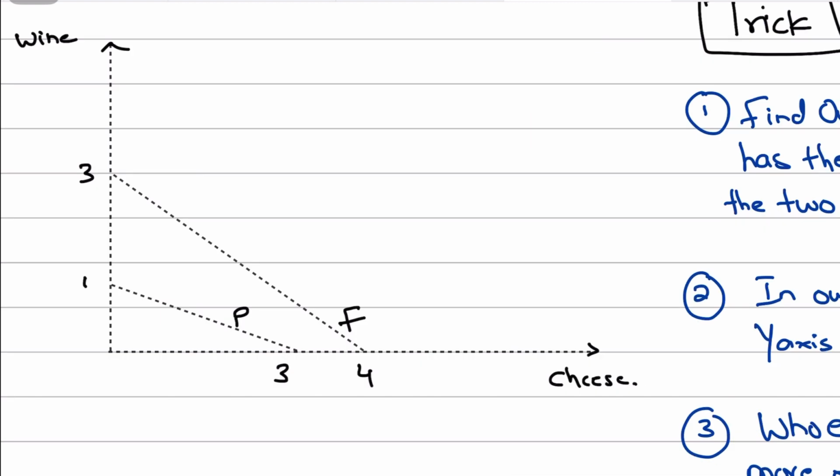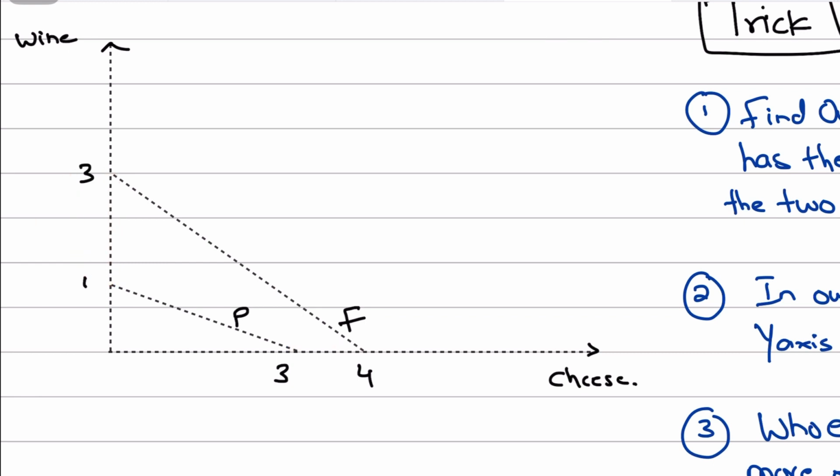So I want you to look at the PPFs very carefully and find out on which axis you see the highest distance between the two PPFs. So you have two PPFs, but on which axis do you see the highest distance or gap between them? You have one distance over here, which is the gap between these two PPFs, and then you have one distance over here, which is also the gap between these two PPFs. So obviously the vertical axis, that is the wine axis or the y-axis, has the highest gap between these two PPFs as compared to this distance, because this distance is larger, right?